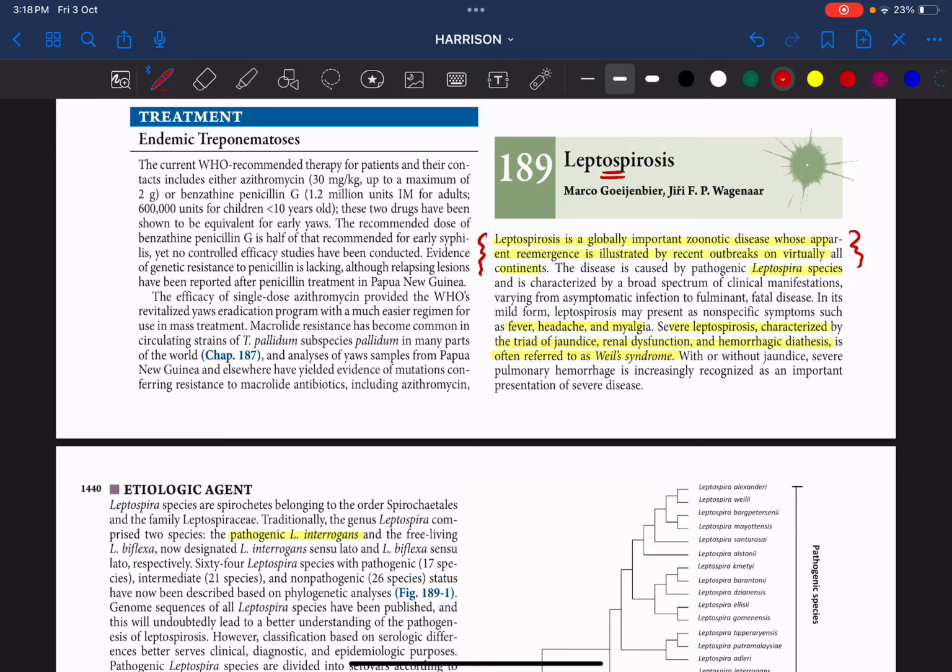Most cases of leptospirosis will be in the mild form, and very few cases present as the so-called severe form of leptospirosis, that is, we call it Weil's syndrome. The mild leptospirosis usually presents as fever, headache, and myalgia, whereas the severe leptospirosis characteristically presents as a triad of jaundice, renal dysfunction, and hemorrhagic diathesis. Okay, that is what we call Weil's disease or Weil's syndrome.